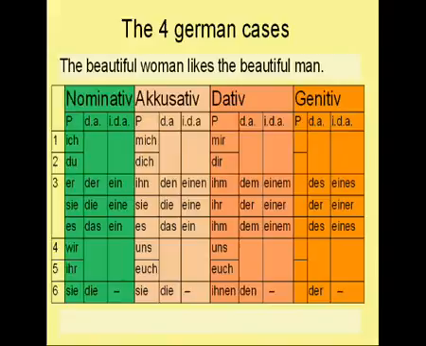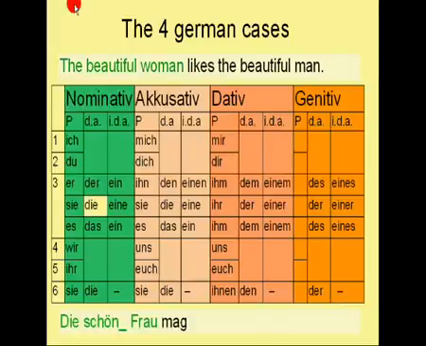Now let's put it the other way around and let's see if you can find the correct adjective endings. Let's start again with the subject of the sentence. In this case, it's the beautiful woman, and woman is feminine, so we need to look for the definite feminine article in German, which is die, so the sentence starts with die schön Frau mag. Do you remember the ending for this one? It was e. So let's put it at the end of the adjective. So now the correct sentence starts with die schöne Frau mag.